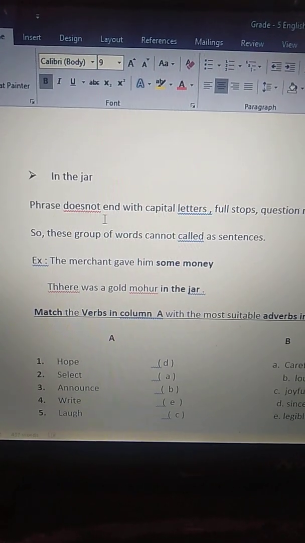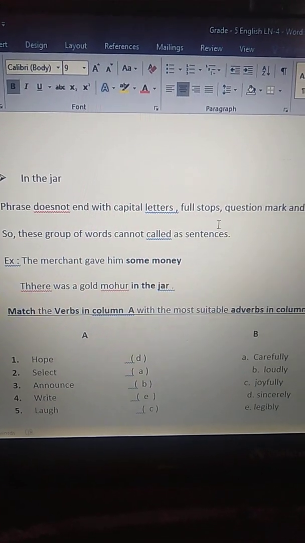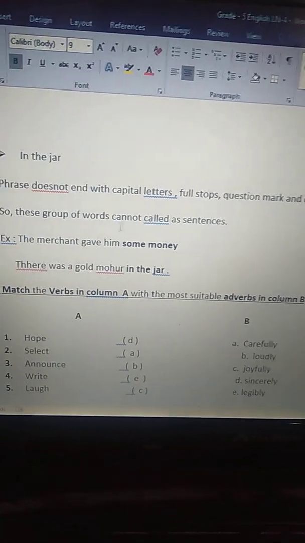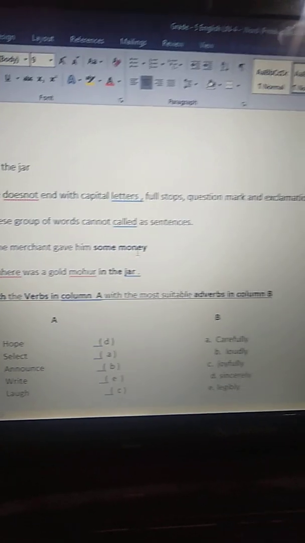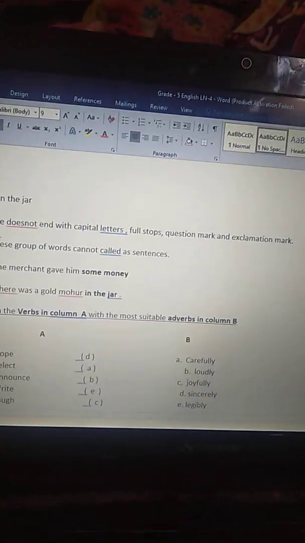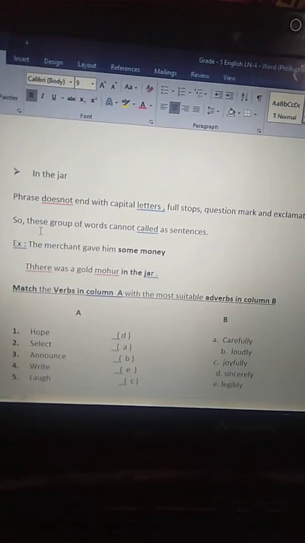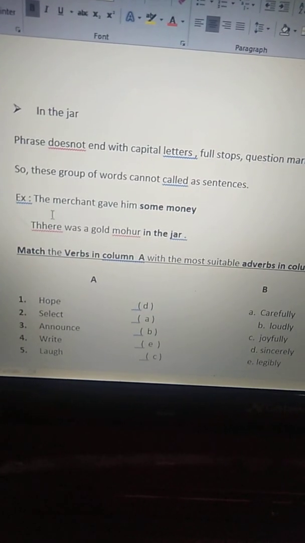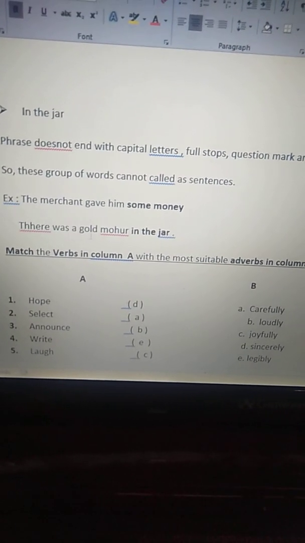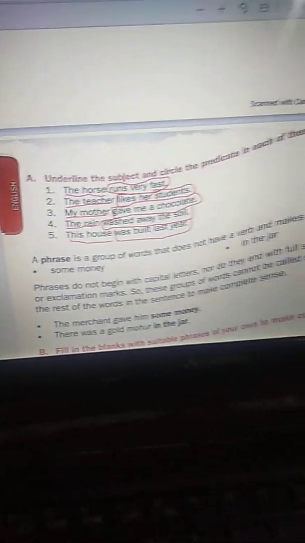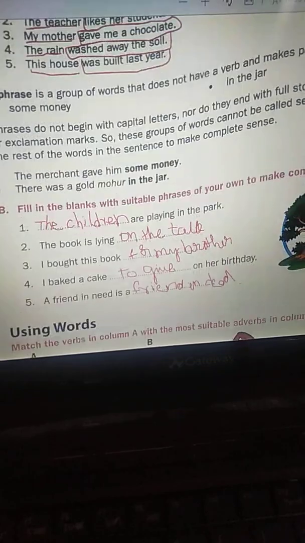See. A phrase does not begin with a capital letter nor does it end with full stops, question marks and exclamation marks. So these groups of words cannot be called sentences. For example, the merchant gave him some money. There was a gold mohur in the jar. So, we do the exercise part for the phrase.